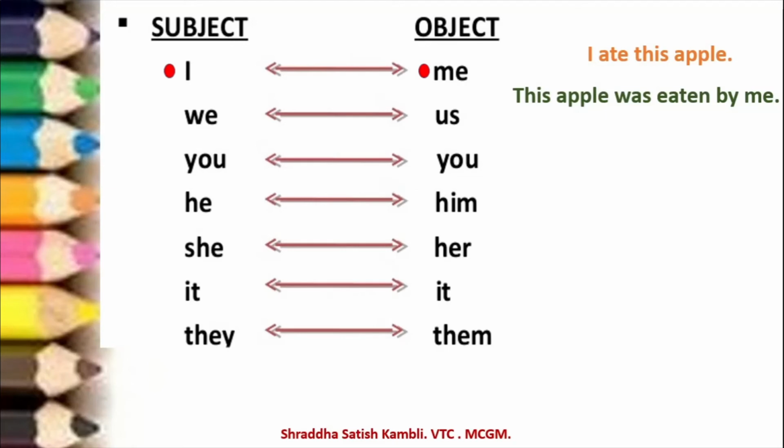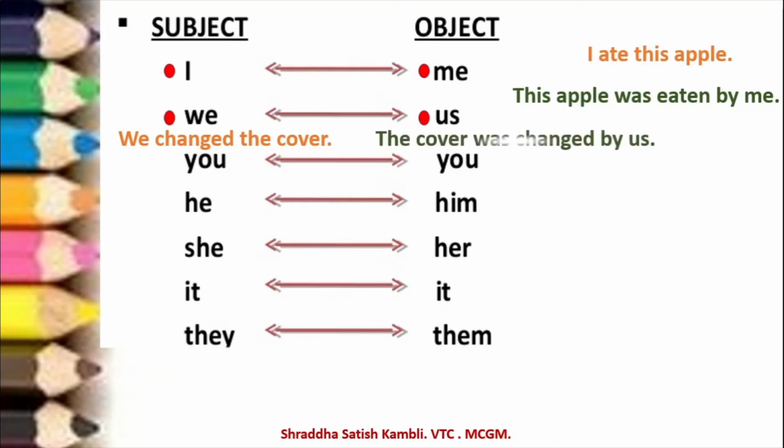Let us take one more example. We might become us. Let's take some example sentences here. We changed the cover. We is the subject here. When it becomes an object, it will be "The cover was changed by us." Alright? So, see, we became us.